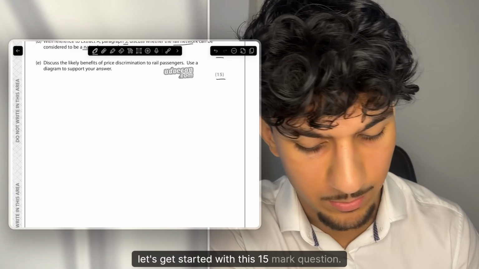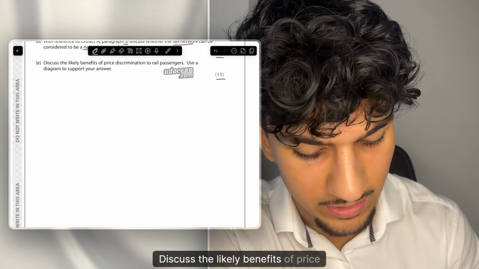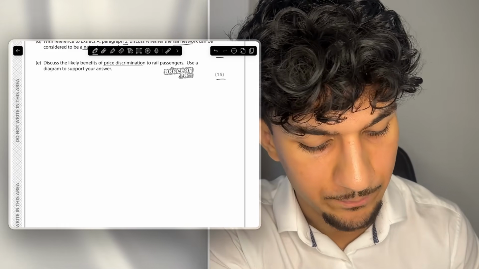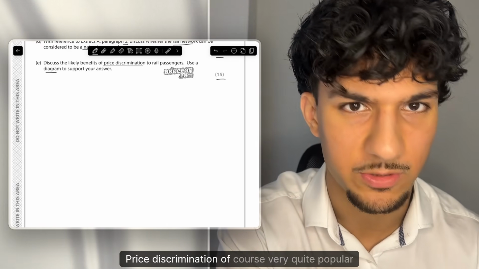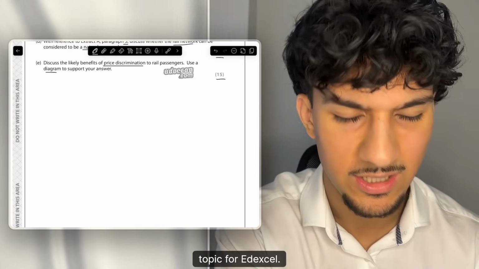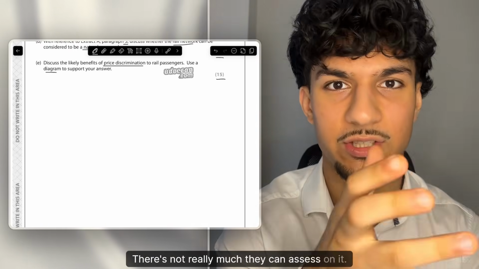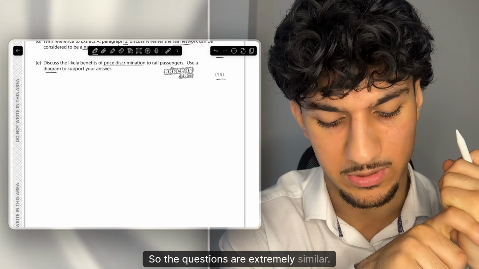Let's get started with this 15-mark question. Discuss the likely benefits of price discrimination on rail passengers. Use a diagram to support your answer. Price discrimination, of course, is quite a popular topic for Edexcel. There's not really much they can assess on it, so the questions are extremely similar.